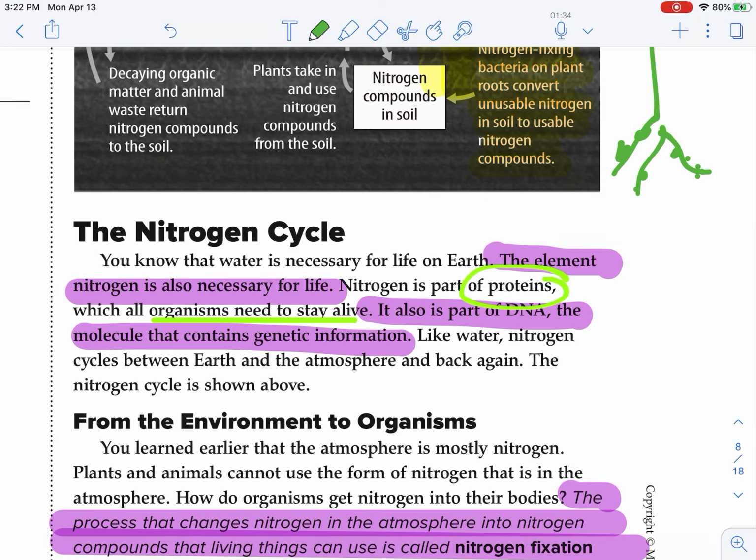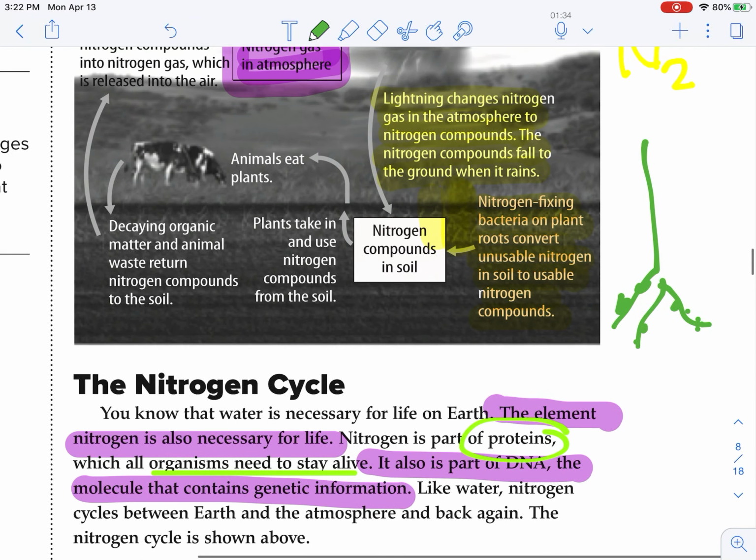There are several plants that are nitrogen fixing plants. So nitrogen fixing bacteria on plant roots, right in here on these nodules, convert this unusable nitrogen in the soil to usable nitrogen compounds. All right, so now we've got some nitrogen compounds in the soil. Okay, so then what are we going to do with them? They're sitting there and the plants are going to take them in.